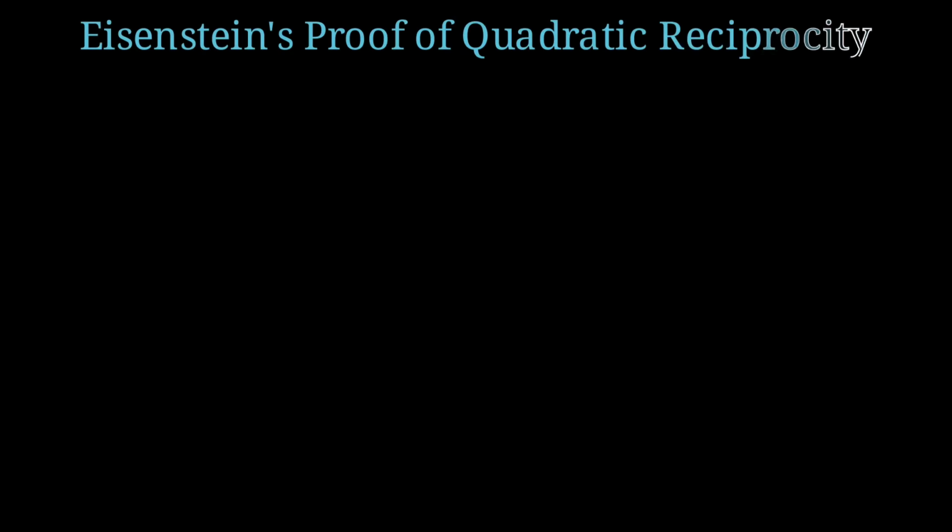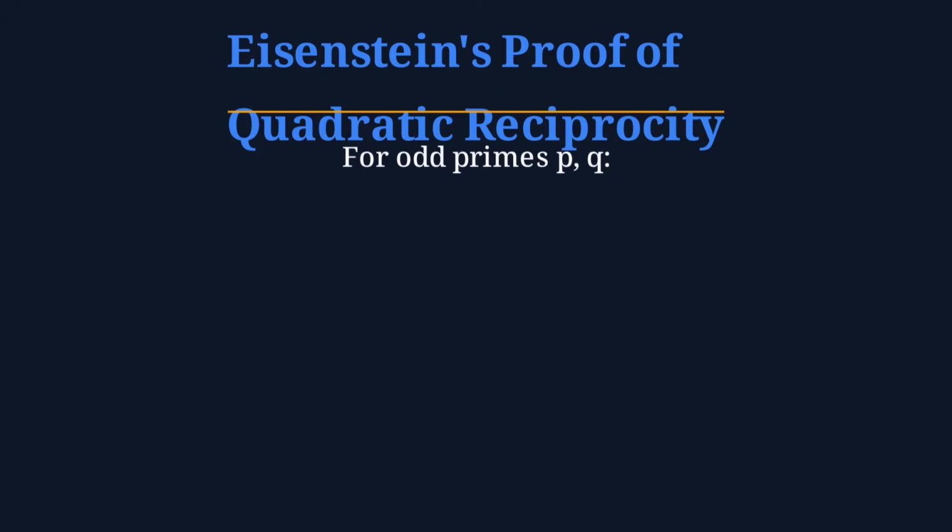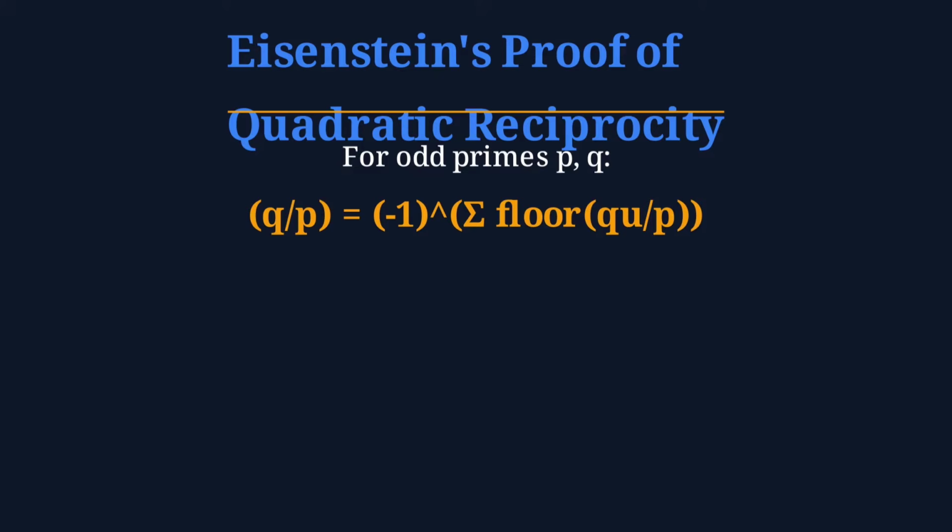Welcome! Today we're exploring one of the most elegant proofs in number theory, Eisenstein's geometric proof of quadratic reciprocity. For odd primes p and q, the law states that (q/p) equals -1 raised to the sum of floor(q·u/p).